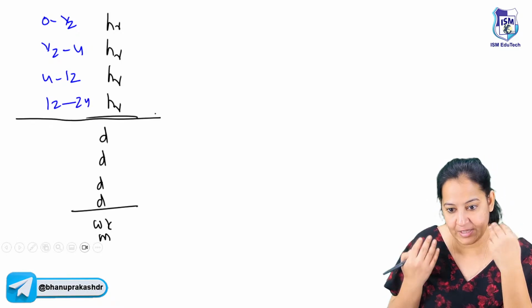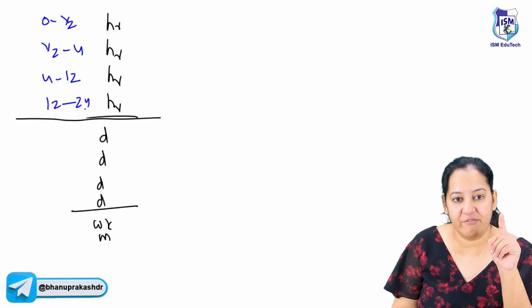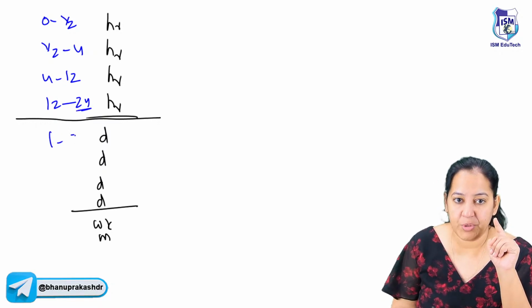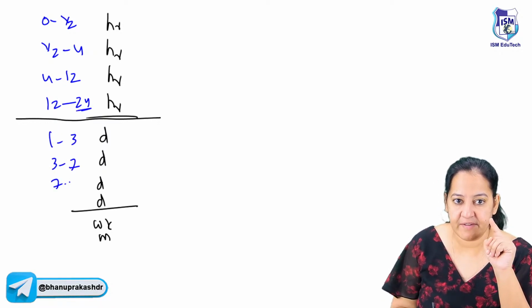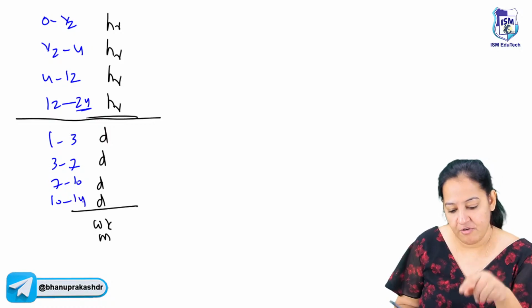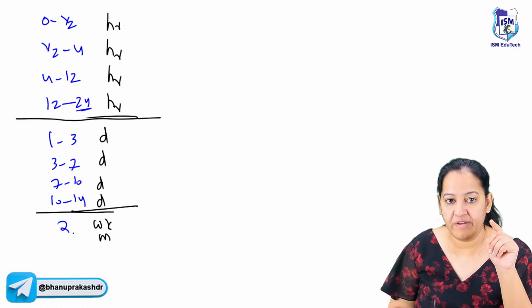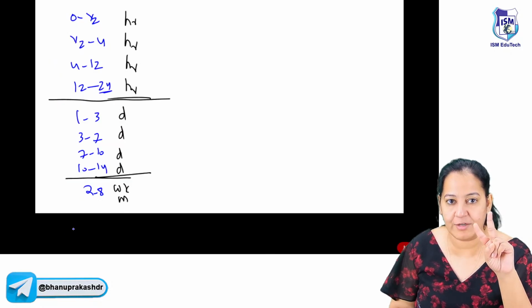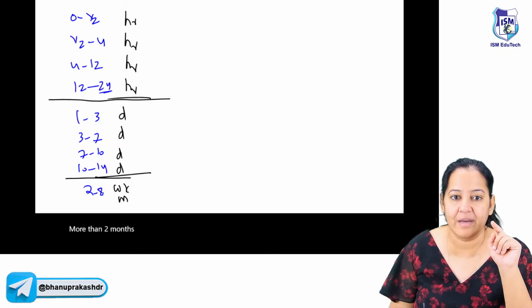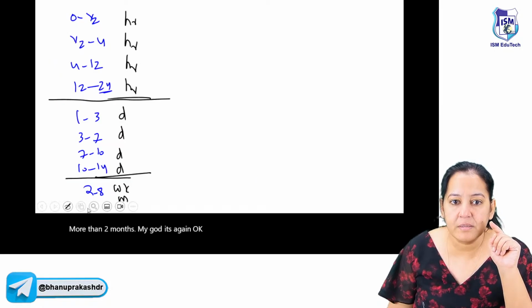Okay, tell me the days now. In the days, we will say 24 hours is 1 day. So 1 to 3 days, 3 to 7, 7 to 10, and 10 to 14. 14 days. So we will end here at 14 days. 14 days means 2 weeks. So we will say 2 weeks, 2 to 8 weeks. 8 weeks means more than 2 months. So more than 2 months.